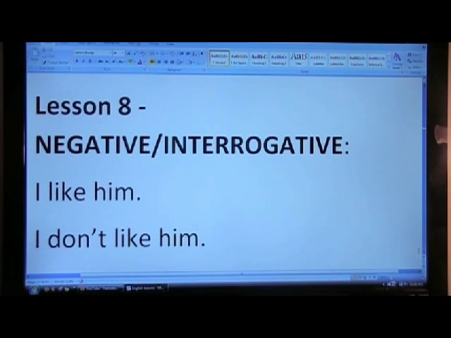Lesson 8. Negative interrogative. What we have learned so far has been positive sentences, like I like him. If you want to make this negative, you need to use the auxiliary verb do. Because it is negative, it becomes do not. The abbreviation of do not becomes don't. I don't like him or I do not like him is the negative form.